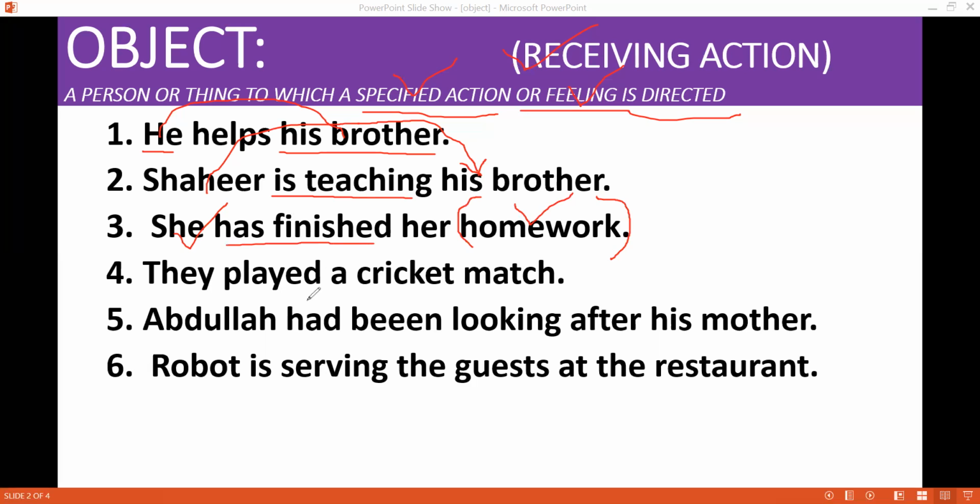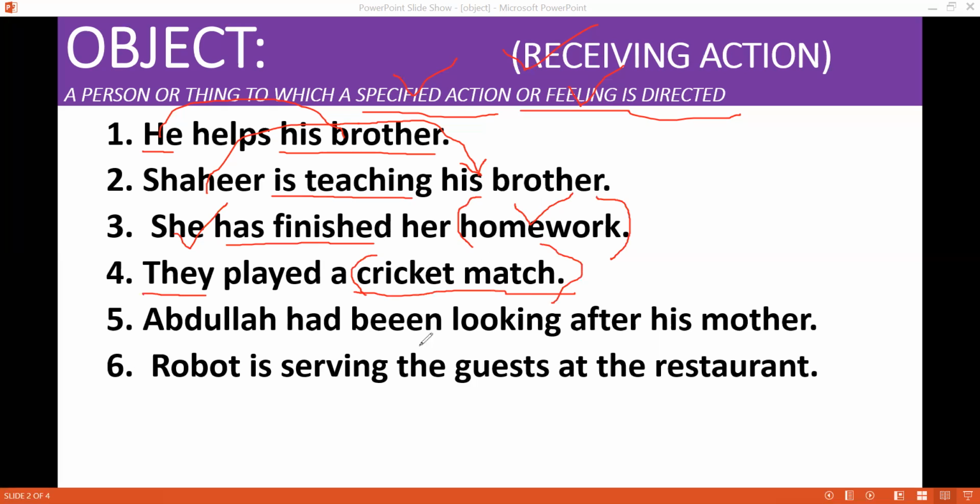They played a cricket match. They did some action. What is that action? Cricket match. So match or the cricket match is the object in this sentence.